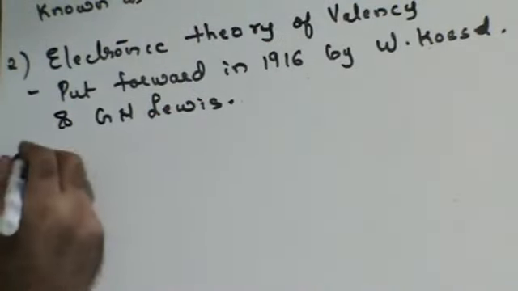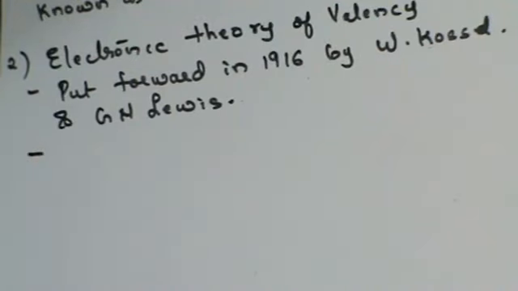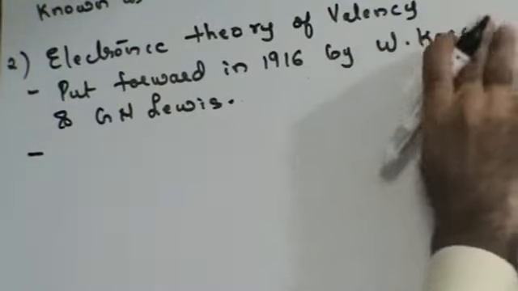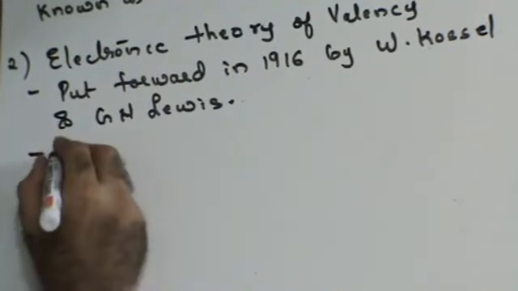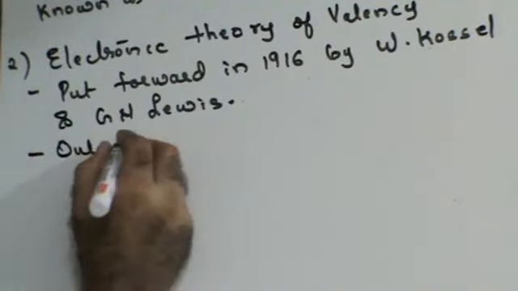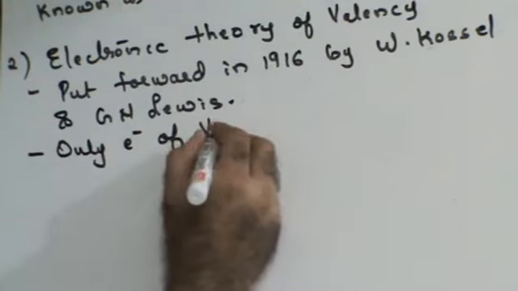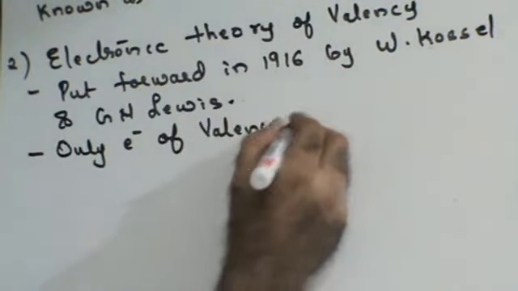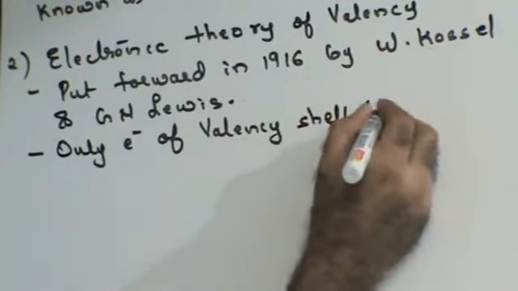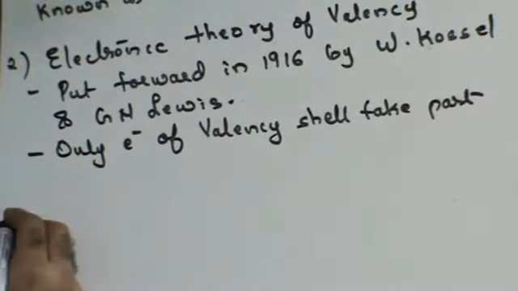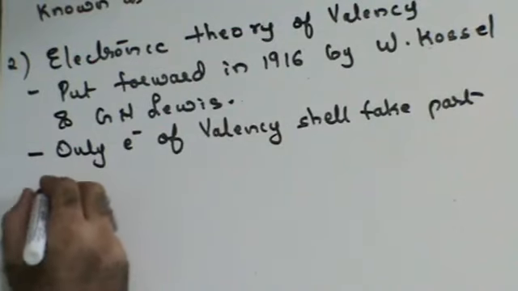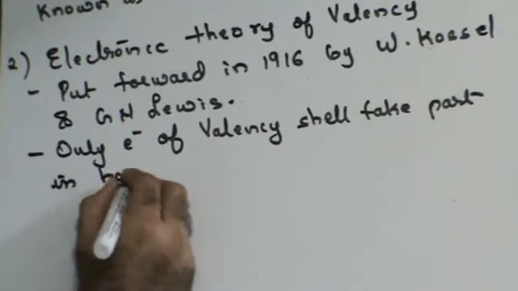Now, what is the electronic theory of valency? W. Kossel, K-O-S-S-E-L. Now, what does the theory state? The theory states that only the electrons in the valency shell take part in bond formation.